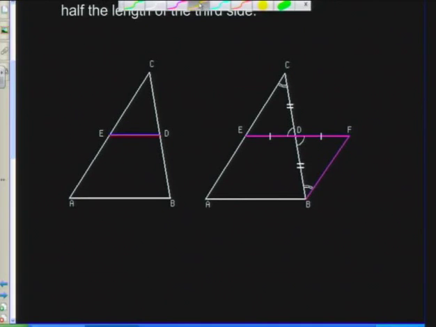What the theorem means is if I take this side AC and I find its midpoint, and I call that midpoint E, and I then take BC, I find that side's midpoint, and I call that midpoint D. If I then draw a connecting line to connect E and D, the following things are true.